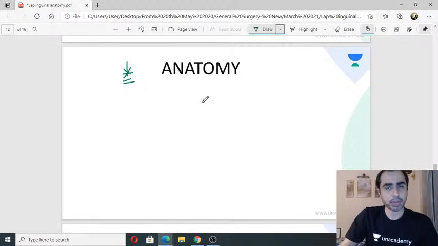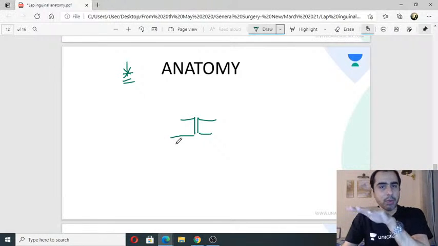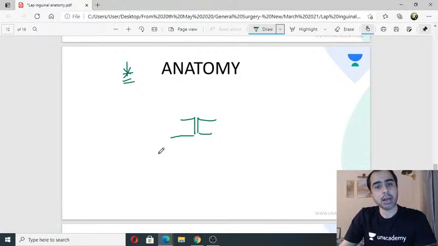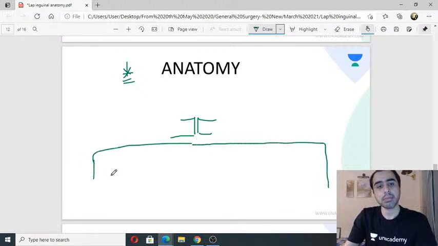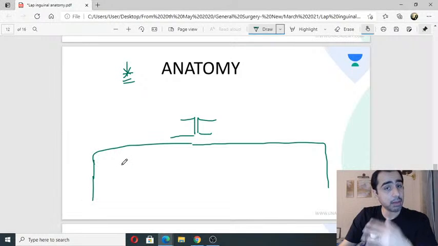So simply put, in the center will be the pubic symphysis like this. Okay, the pubic symphysis will be like this. This is what I see. Up front there will be pubic symphysis. Then at the floor there will be the peritoneum, because I am in the pre-peritoneal plane, so below will be the peritoneum.